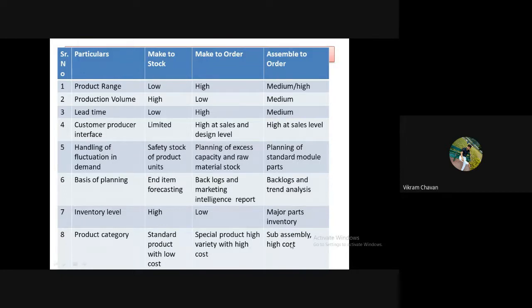In make to order, products are special, with high variety and high cost. Each product is special and non-standardized, so the variety is very high, and the cost is also very high.